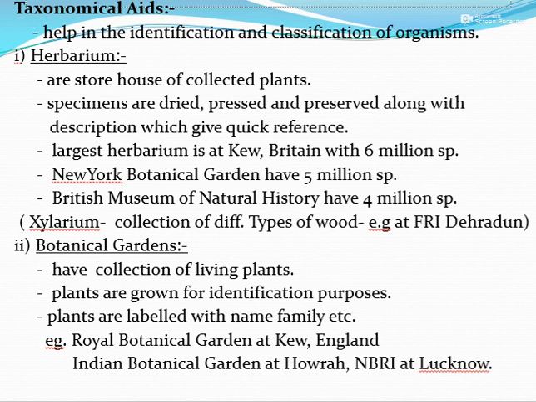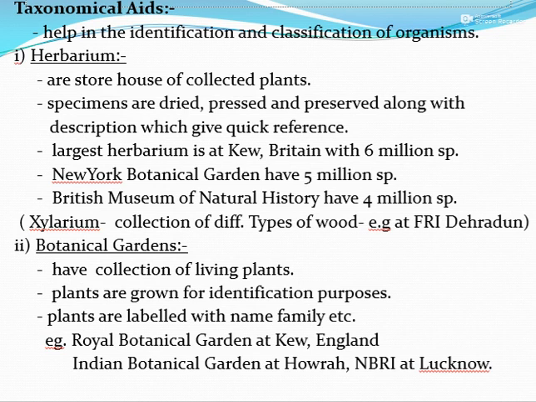There are various herbaria all over the world. The largest one is at Kew with us, which has a collection of around 6 million species. The New York Botanical Garden has a 5 million species collection, but the British Museum of Natural History has 4 million species. Xylarium is a kind of herbarium where there is a collection of different types of wood.